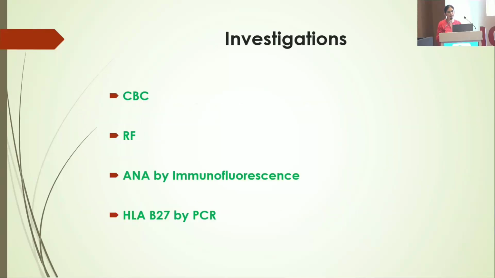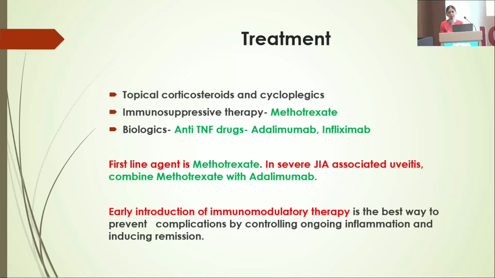These ocular findings are more common in the oligoarticular JIA form and ANA positive girls. To investigate such a child, kindly order a CBC, rheumatoid factor, ANA, which should be done by immunofluorescence, and HLA-B27, to be done by PCR method, not by flow cytometry. Treatment for this case, first line agent is methotrexate, apart from the treatment you are doing for the ocular part.